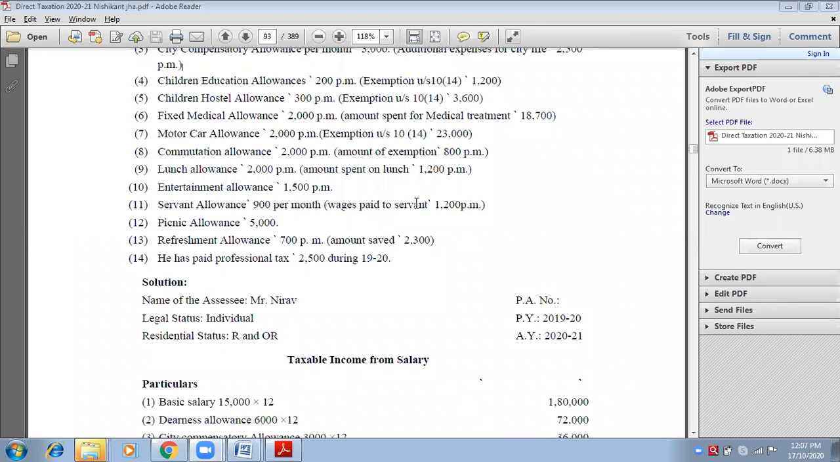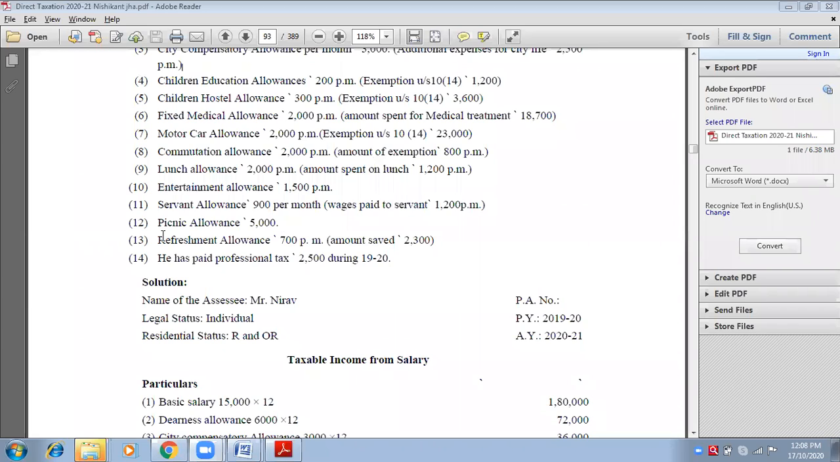ठीक है, जितना अमाउंट पे किया है वो इग्नोर करना पड़ेगा. मुझे कितना मिला है सर्वेंट अलाउंसेस पे वो टैक्सेबल है. ठीक है. पिकनिक अलाउंसेस फुली टैक्सेबल. Remember, picnic allowances fully taxable 5,000 और 5,000 per month नहीं लिखा है, so per annum है वो. You don't have to convert because per month is not given. Write down picnic allowances outer column 5,000.